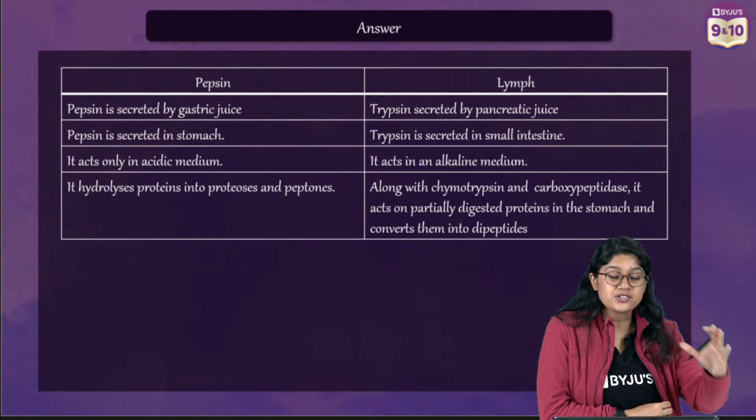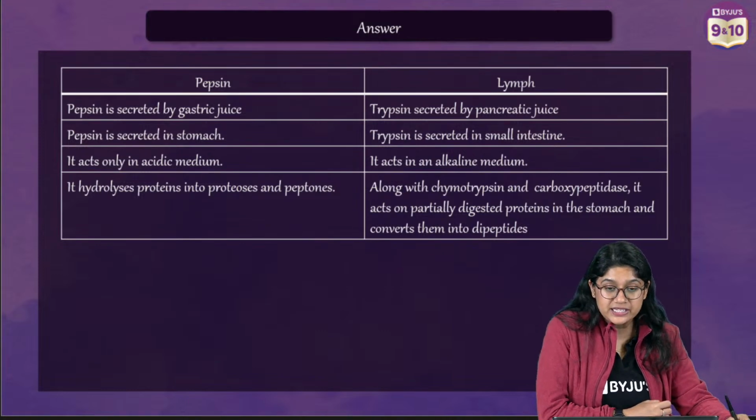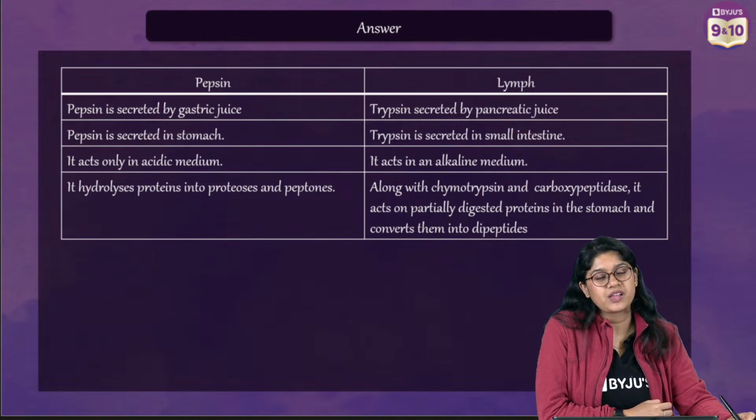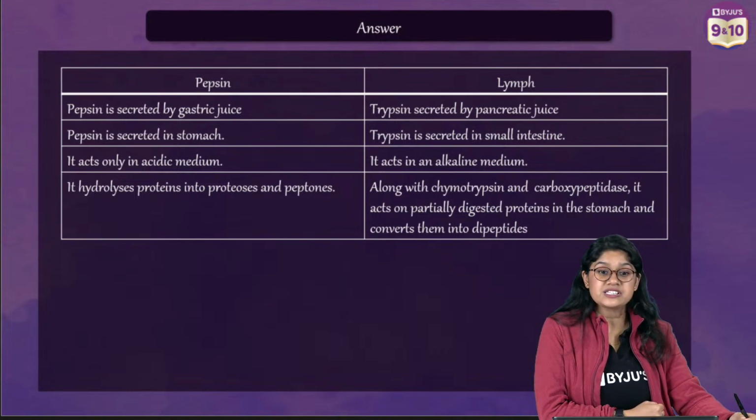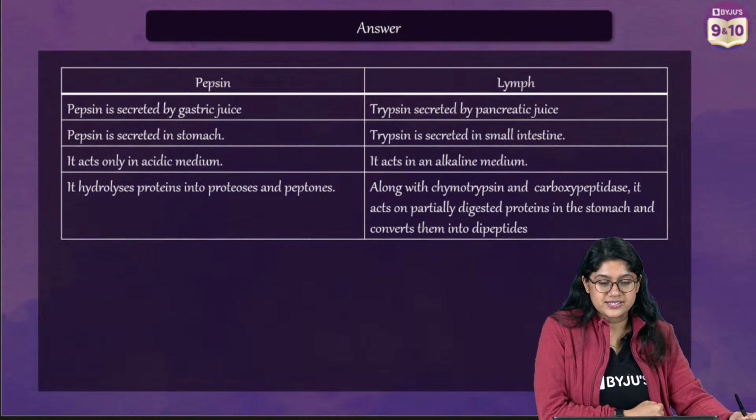It's basically the energy currency. In the mitochondria we'll see the formation of ATP, which is the energy currency of the cell. Gunati, are you there in the class?